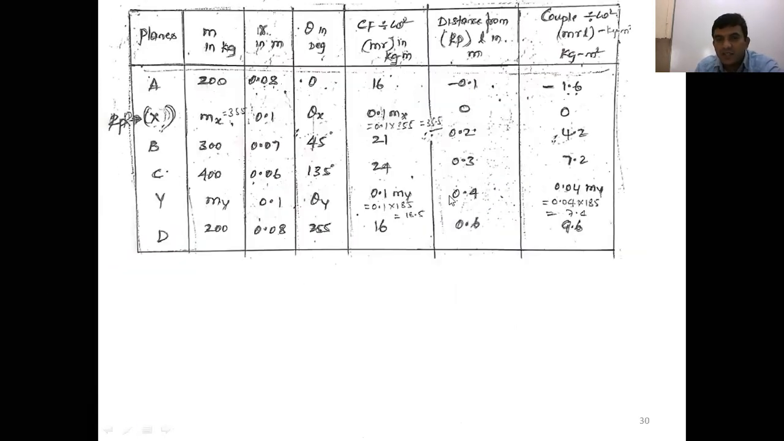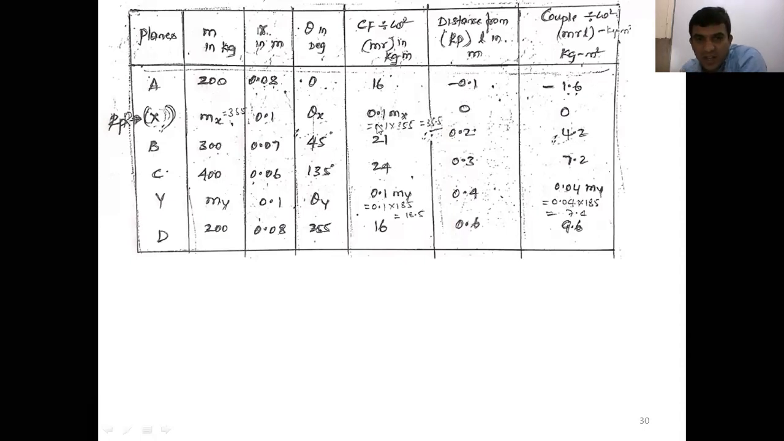Once you fill this distance from the reference plane, then you go for couple divided by omega square. Couple is nothing but force into perpendicular distance: m r omega square into L, divided by omega square, the omega square gets cancelled, so m r L. Now m r we already calculated in the fifth column. L is the distance from the reference plane, the sixth column. Multiply 16 into minus 0.1, you'll get minus 1.6. Similarly, multiply the fifth and sixth column.